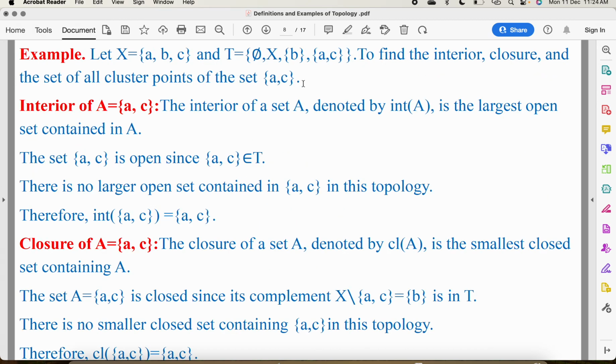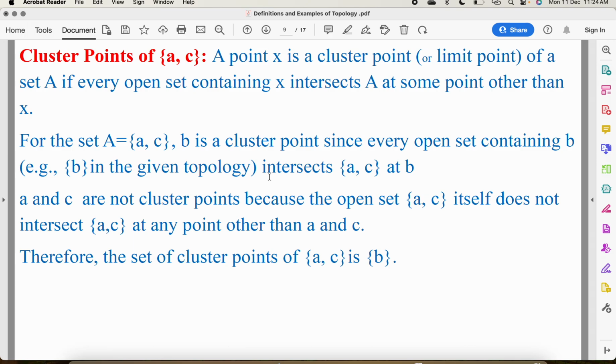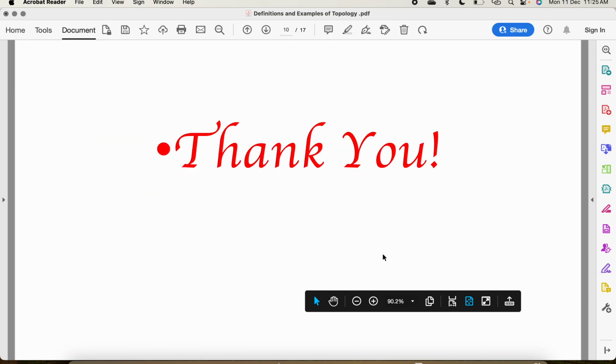See, {b} is in the given topology. a and c are not cluster points because the open set {a, c} itself does not intersect {a, c} at any point other than a and c. Therefore, the set of cluster points of {a, c} is the singleton set {b}. Thank you.